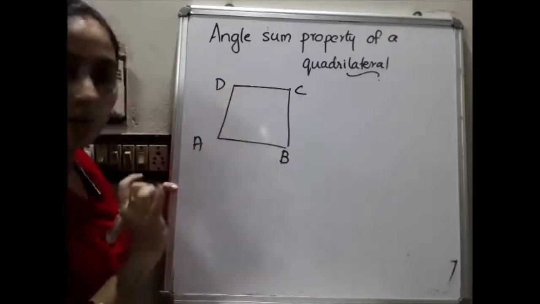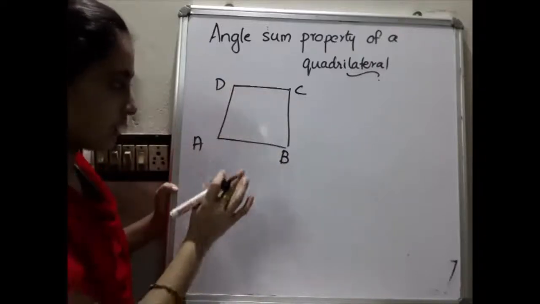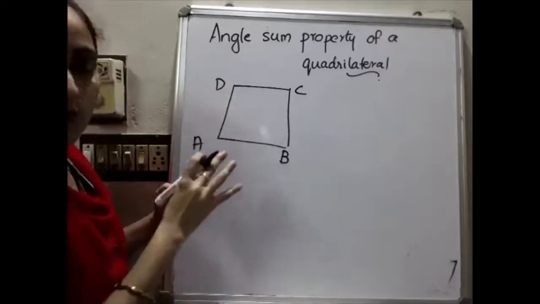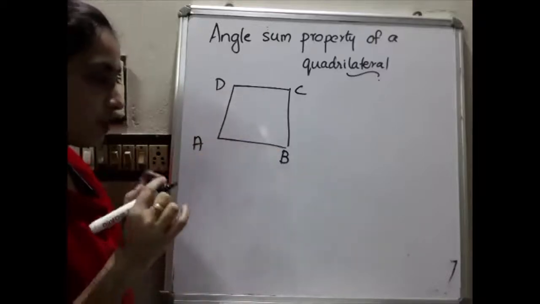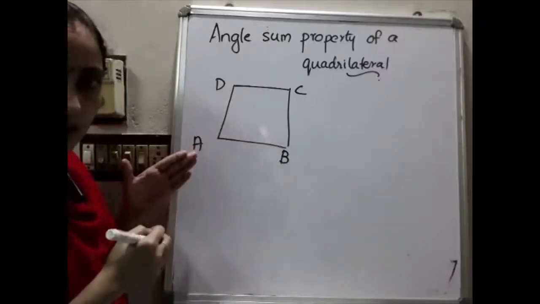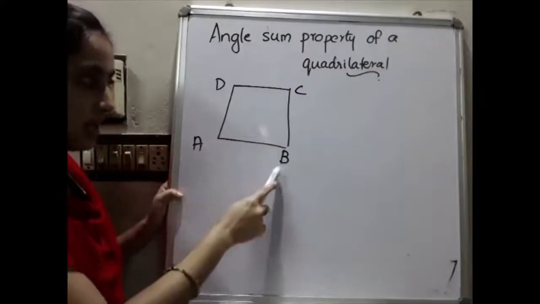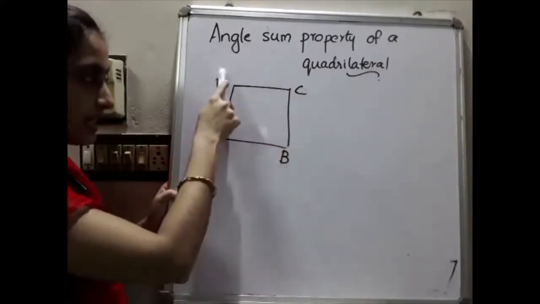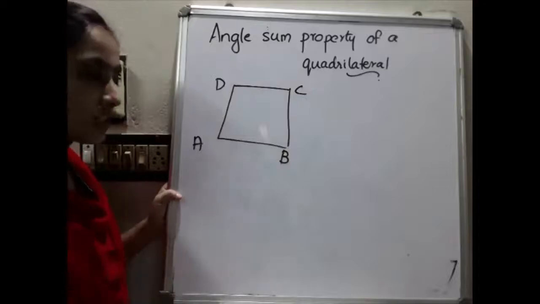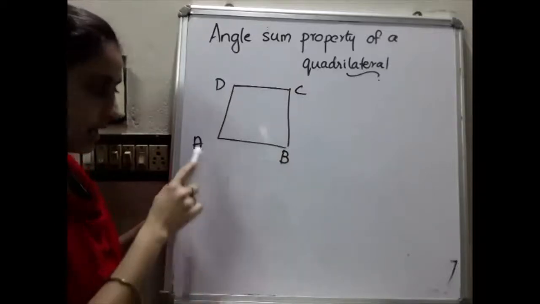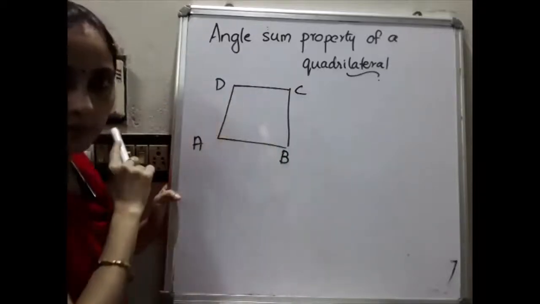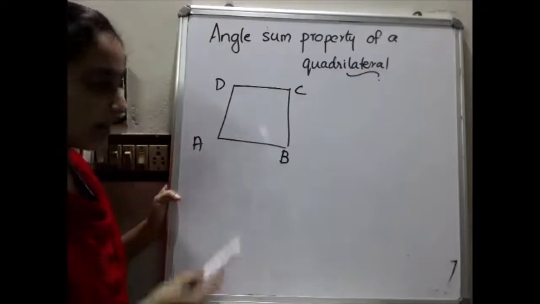So ABCD is a quadrilateral, a four-sided figure. You already know that. Can you say what are the four sides of this quadrilateral? AB, BC, CD, AD. Then can you say what are the vertices of this quadrilateral? A, B, C, D. What are the angles of this quadrilateral?